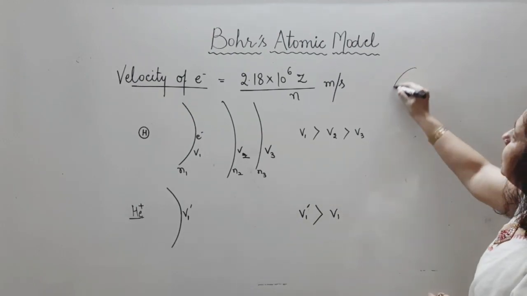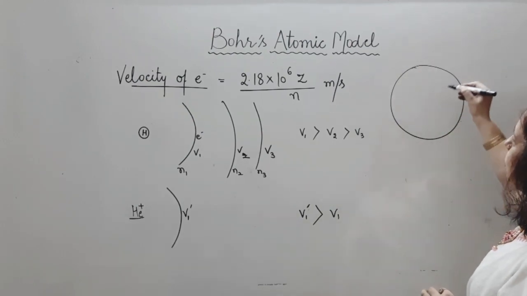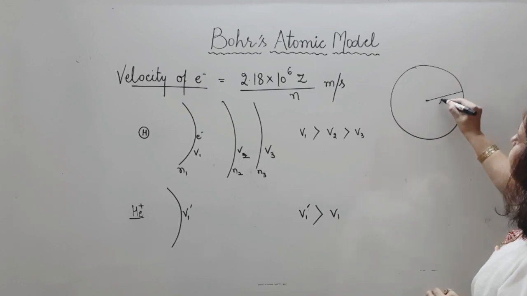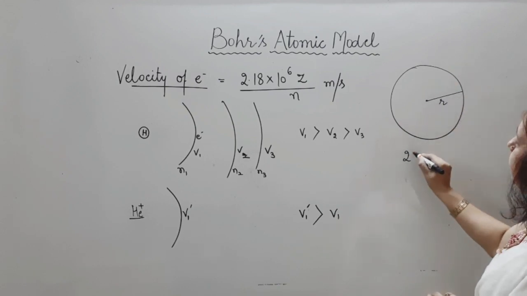Now, as this is a circle, we are talking about a shell, circular shell, and this is the radius. Its circumference will be 2 pi r.